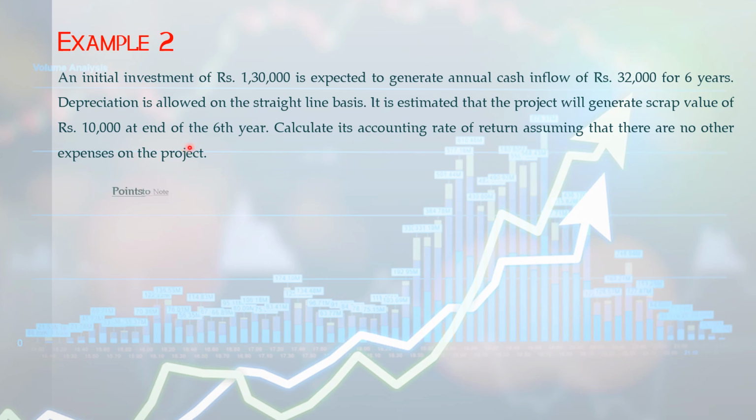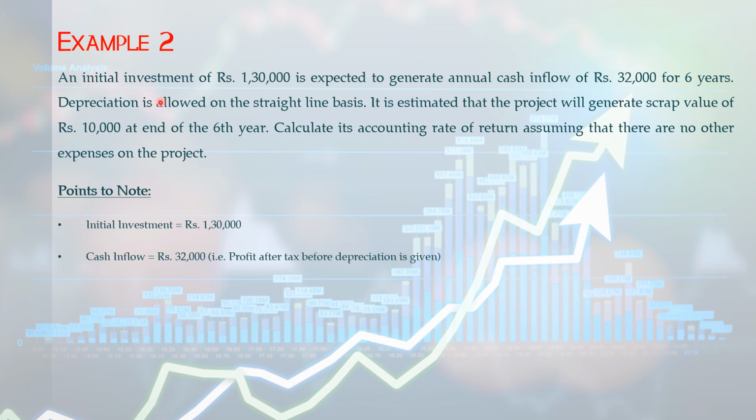So what are the points to be noted in this? Initial investment is rupees 1,30,000 and cash inflow is rupees 32,000, that is, profit after tax before depreciation is given. Life of investment is 6 years. At the end of the 6th year they have mentioned the salvage value, so we can assume that life of investment is 6 years, and salvage value is given, which is equal to rupees 10,000. Again in this problem also, the method of calculating ARR is not specified.